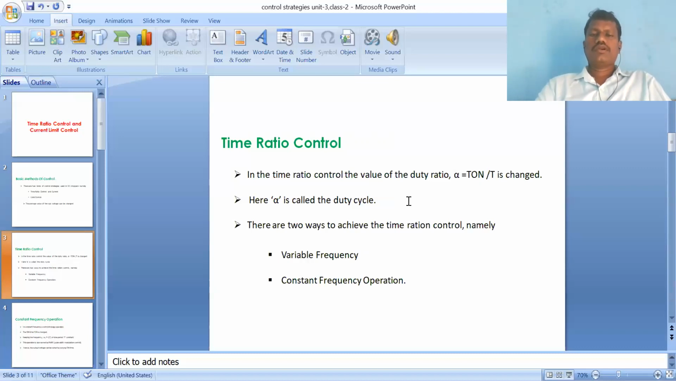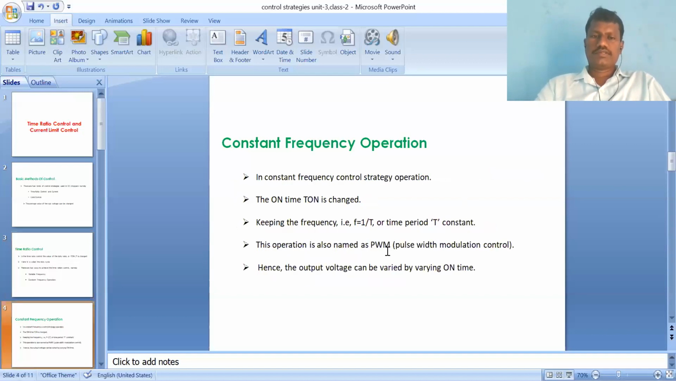In time ratio control, alpha is equal to T1 by T. In this formula there are two parameters, T1 and T. Varying T is also called variable frequency. Maintaining constant T, that is constant frequency, is called constant frequency operation. Let us discuss constant frequency first. In constant frequency, T is constant, but T1 is varied.